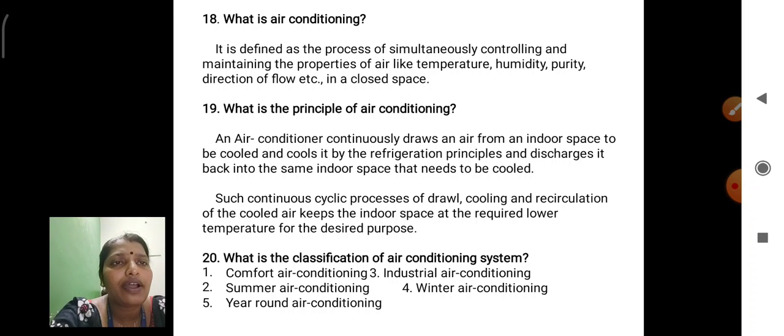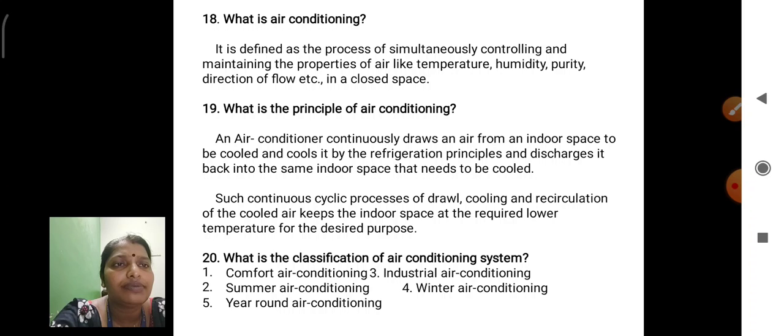What is the principle of air conditioning? Air conditioner continuously draws air from an indoor space to be cooled and cools it by the refrigeration principles and discharges it back into the same indoor space that needs to be cooled.